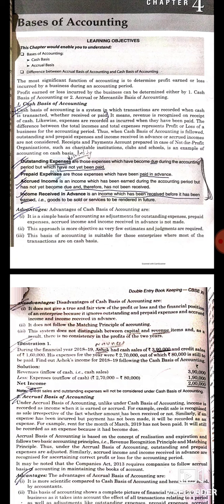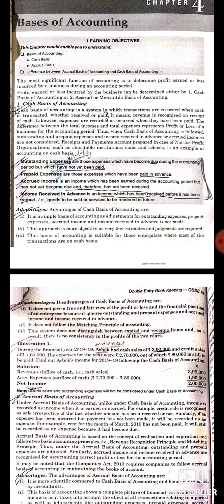So credit sales will not be considered. So cash sales means the revenue generated during an accounting year. So this is 3,90,000, and similarly expenses will be recorded or assumed as incurred when they are paid. So the expenses which are still pending will not be considered. So we will consider 1,90,000 as expenses. So the difference between amount received and amount paid will be the net income of the business of Ashok. So 2 lakh will be the answer.